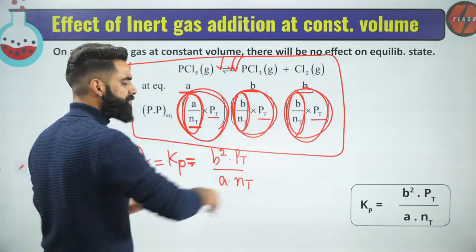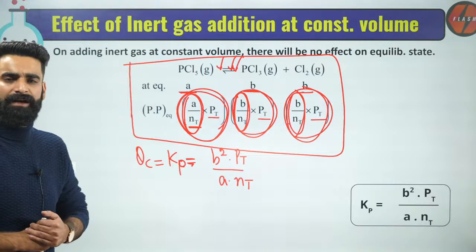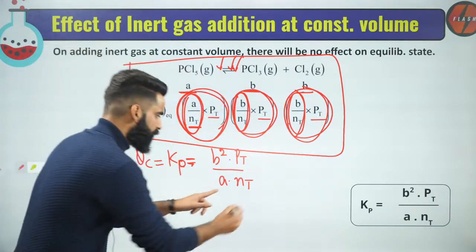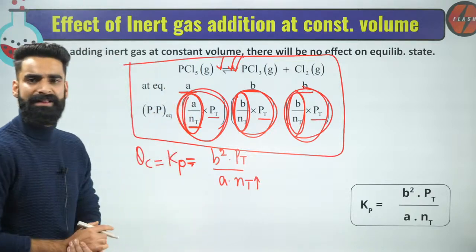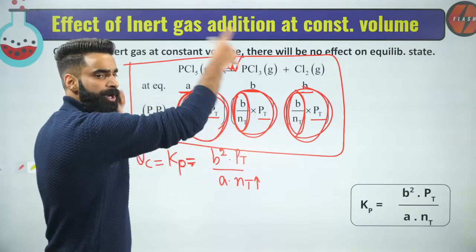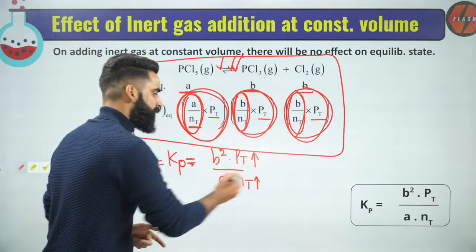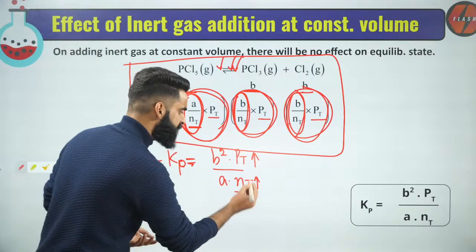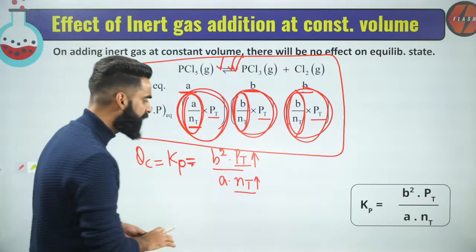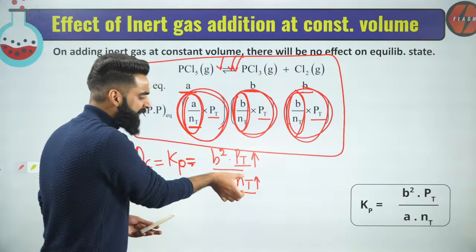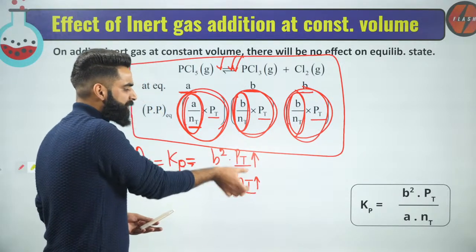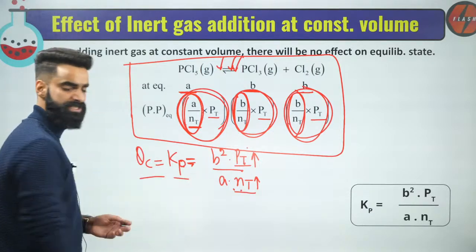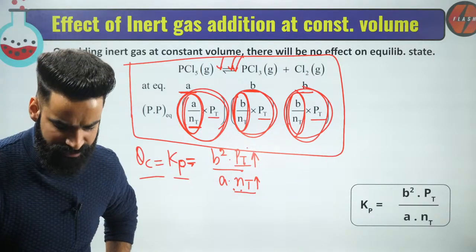since volume is not going to change, if I'm adding some inert gases in the container, can I say total moles present in the container are increasing? So total moles present in the container are increasing. At the same time, if the moles are increasing and volume is remaining constant, can I say total pressure at equilibrium will also increase? So this term, Nt, is increasing, Pt is increasing, and whatever will be the magnitude of increase in the value of Nt, the same is going to be the magnitude of increase in the value of Pt. So there'll be no effect on Qc over here. There'll be no effect on this equilibrium constant right here.